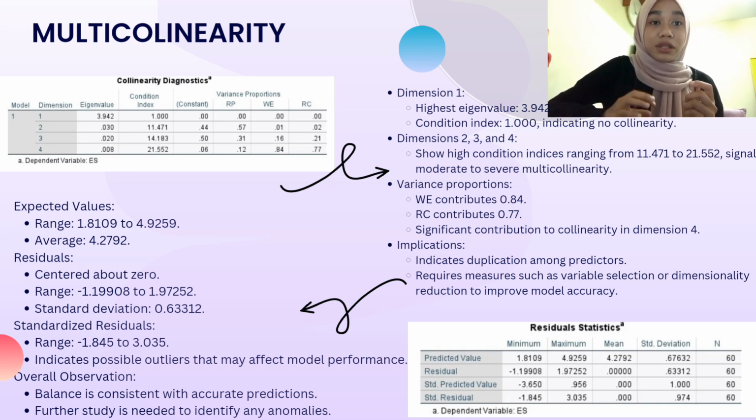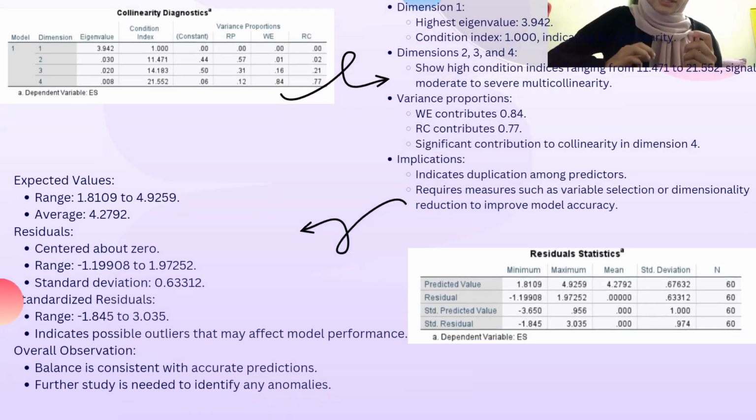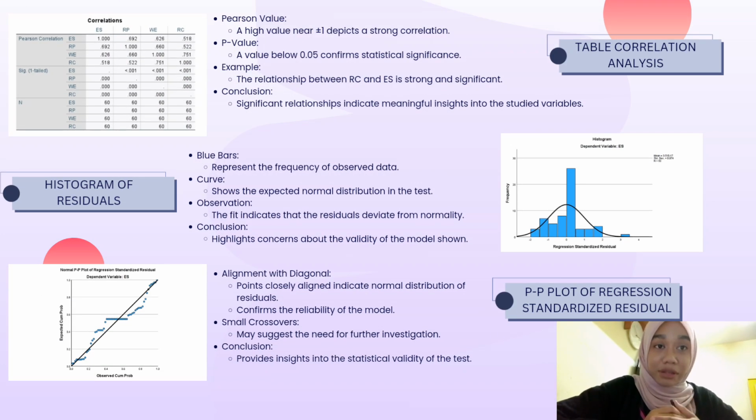For the overall observation, the balance is consistent with the accuracy analysis, where the Pearson value, a high value near plus or negative 1, depicts a strong correlation. For the p-value, a value below 0.05 confirms statistical significance. For example, the relationship between RC and ES is strong and significant. For the conclusion on this table, the significant relationships indicate meaningful insights into the study variables.